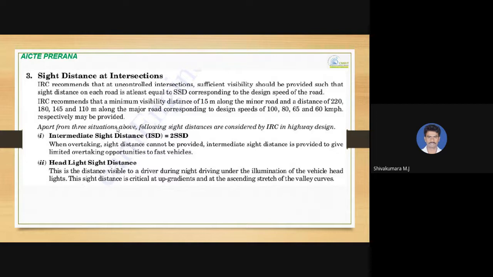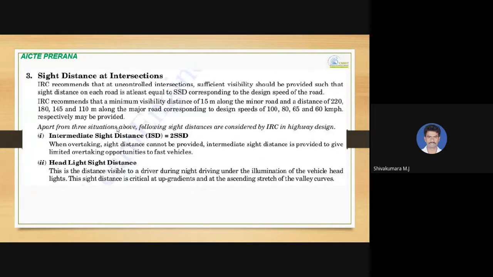So intermediate sight distance can be provided as two times the stopping sight distance. When overtaking sight distance cannot be provided, intermediate sight distance is provided to give limited overtaking opportunity to fast moving vehicles. It depends on the skill of the driver, whether he or she is able to overtake the vehicle within that two times SSD or not.